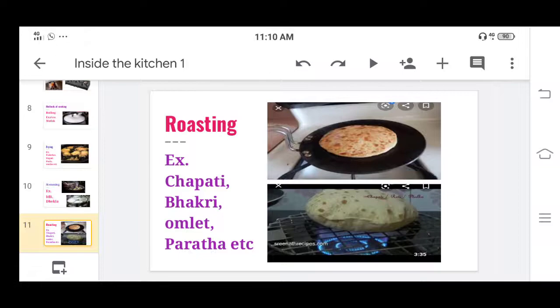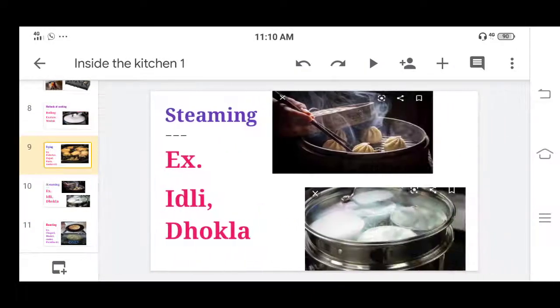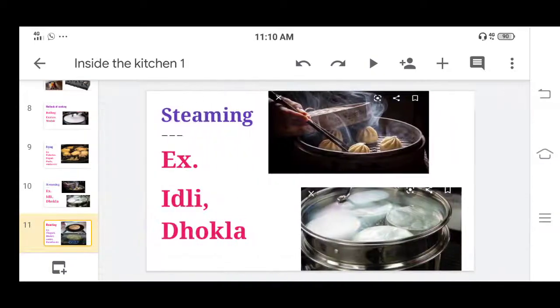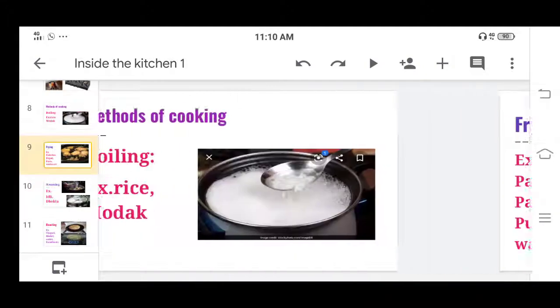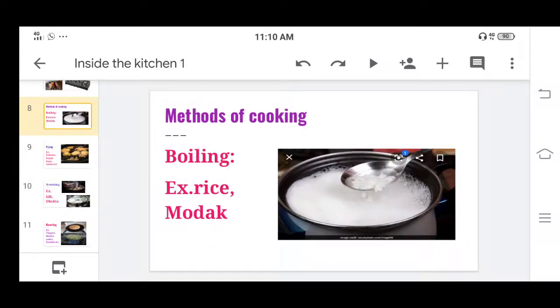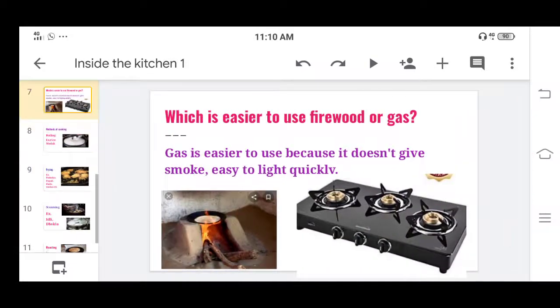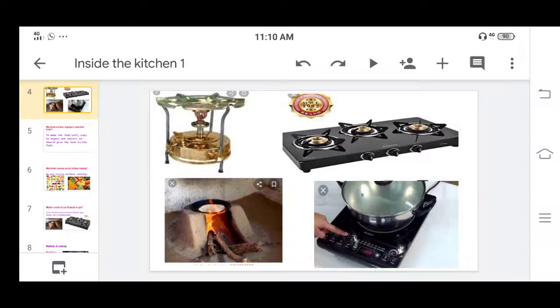But in all these methods, boiling, frying, steaming and roasting, maybe you have observed, we have to give heat. When we give heat, at that time the food items get cooked. You can give the heat by using different things, as we have seen: gas, chulha, induction or stove.